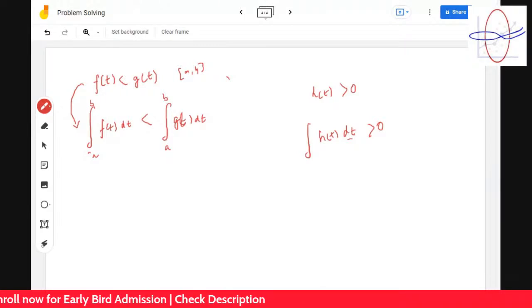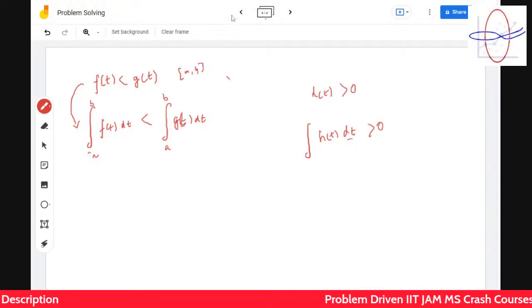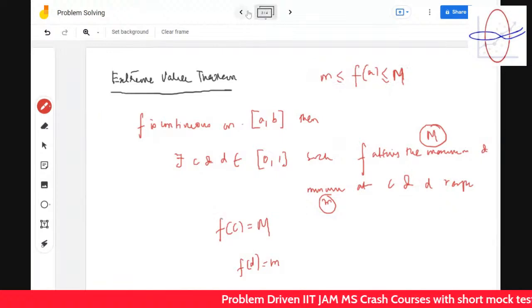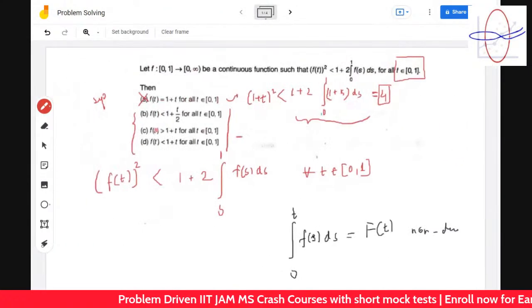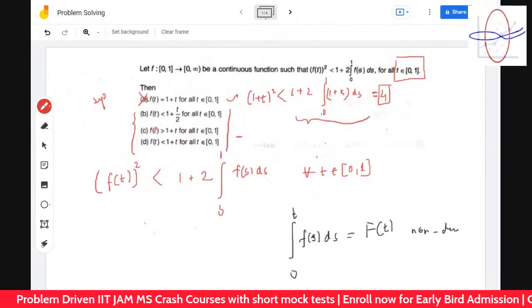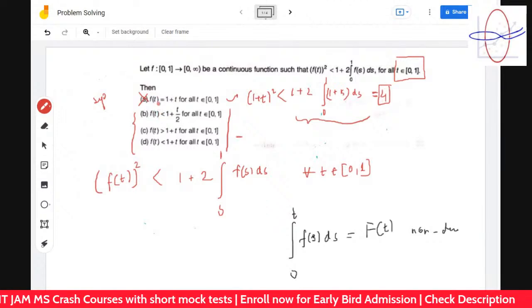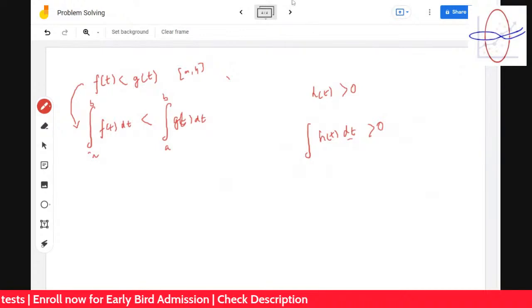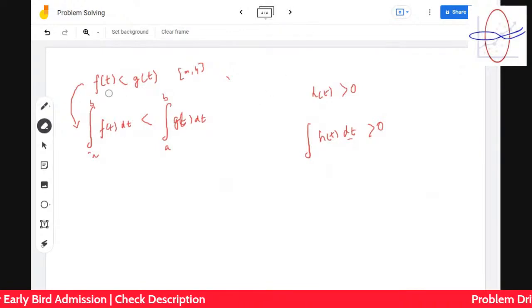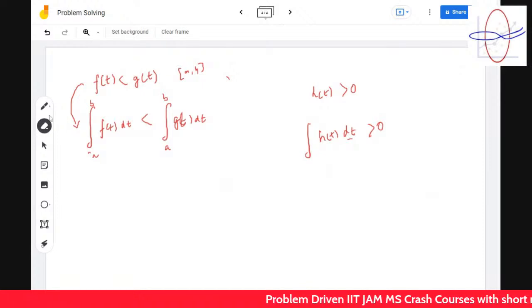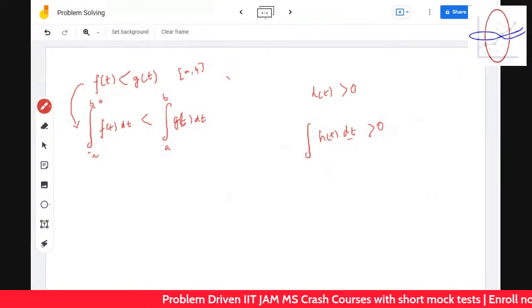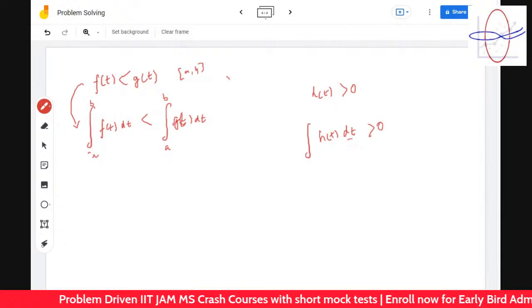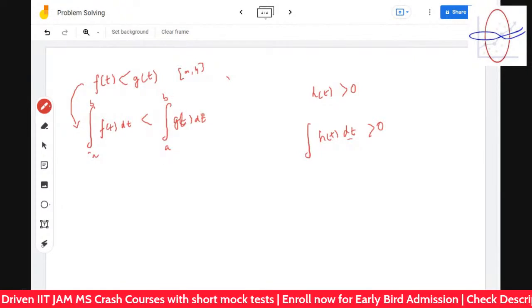Yeah, it's very easy. So always have your basics cleared. That's why I'm focusing on your basics so much. So therefore, this is true. So now, can you use this over here? What did you say there when you said that f dash t is greater than g dash t? No, I initially stated that f t is less than g t, then the integration from a to b of f t is less than the integration from a to b of g t.